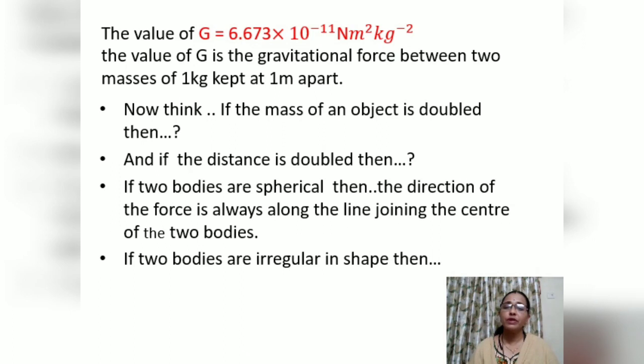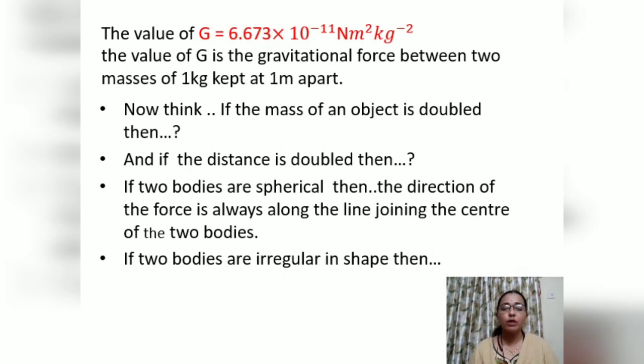Then think, if the distance doubles, if these two objects go apart from each other, then what will be the force? The force will be 4 times less than the previous one. If two bodies are spherical, then the direction of force is always along the line joining the centers of the bodies.